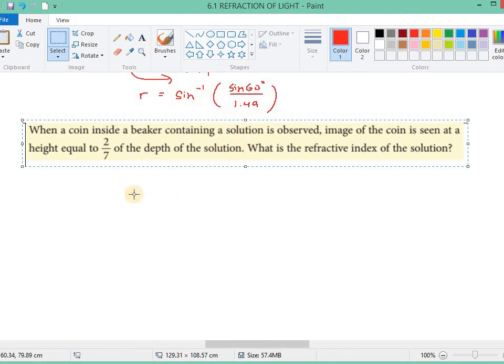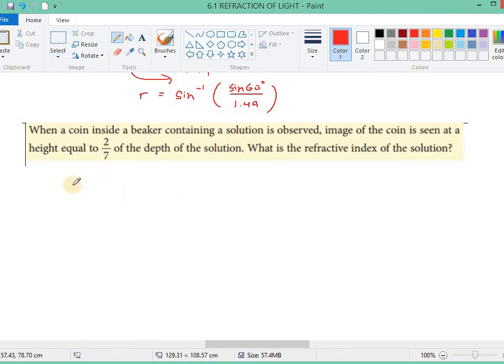Okay, let's look at the next one. When a coin inside a beaker containing a solution is observed, the image of the coin is seen at a height equal to 2/7 of the depth of the solution. What is the refractive index of the solution? So this involves depth. That means we calculate the refractive index by using the real depth and apparent depth.